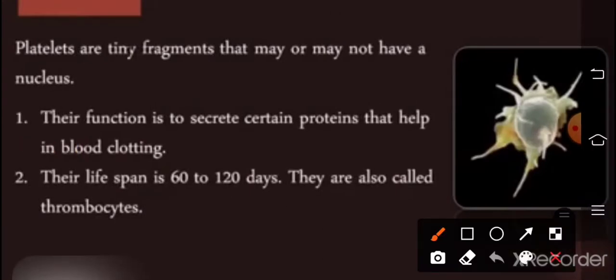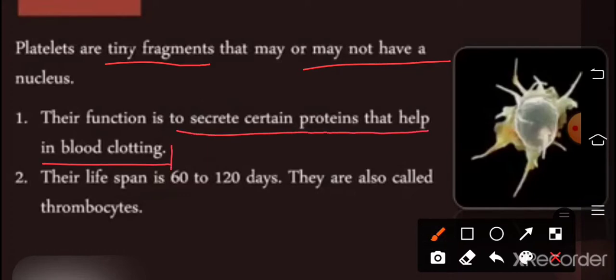Now platelets are part of the blood, and they are tiny fragments that may or may not have a nucleus. Their function is to secrete certain proteins that help in blood clotting, so platelets are important as a blood clotting material.